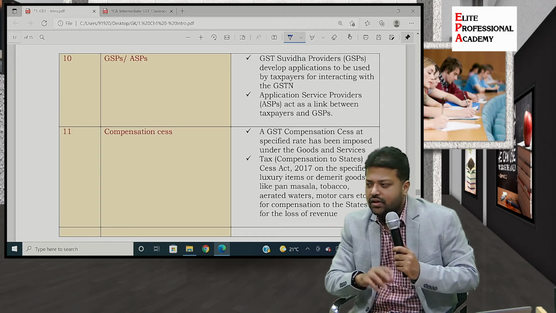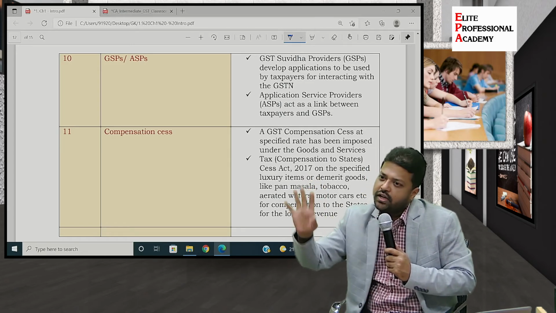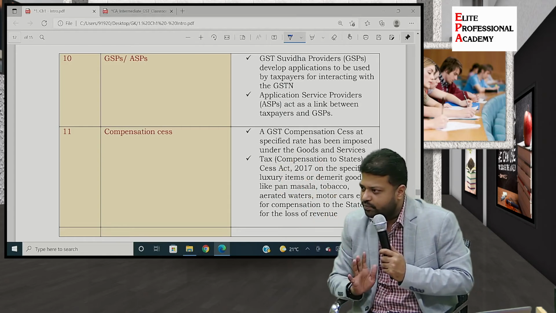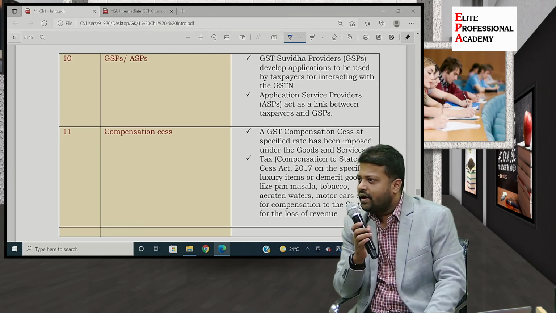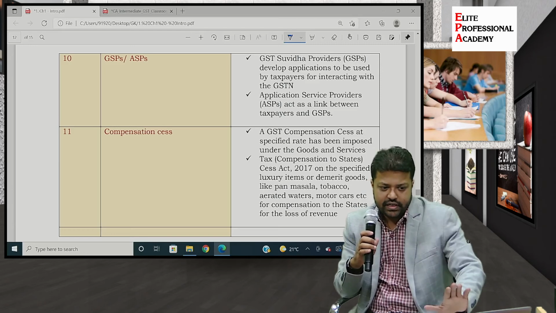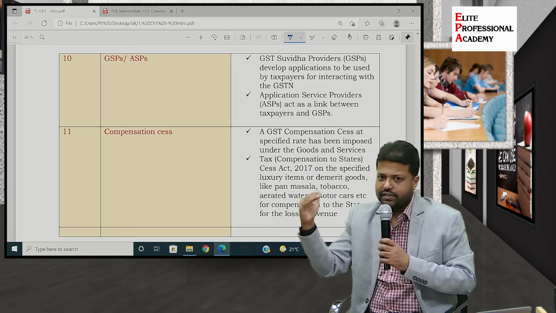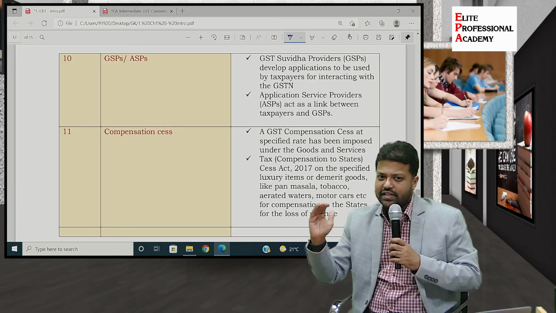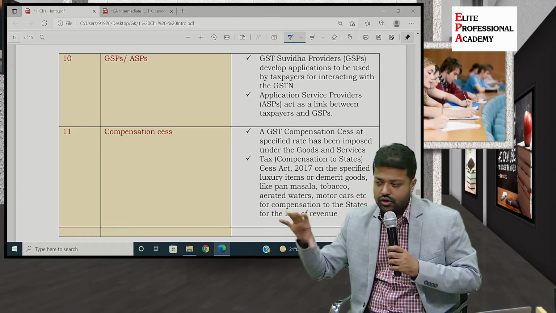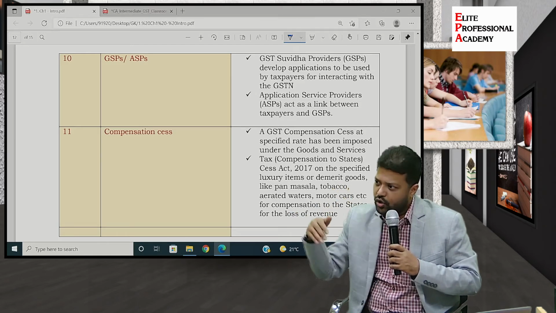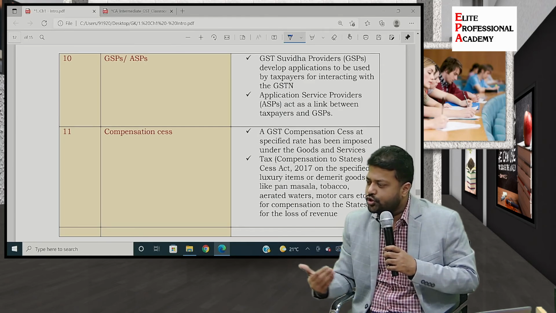So you fill the templates, go to www.gst.gov.in and upload them on the portal. The information will get uploaded over there and you file the return. That is how they have done it. But sometimes filling the utilities is also time taking and maybe burdensome. So there are GST Suvidha Providers and Application Service Providers. So one is the basic setup of the GST network. Below that, there is another setup through which the taxpayers can access, and that is called GST Suvidha Providers. So Suvidha Providers are registered with the GST network to make the compliance easier. Okay, it is like a channel through which you get into the system.